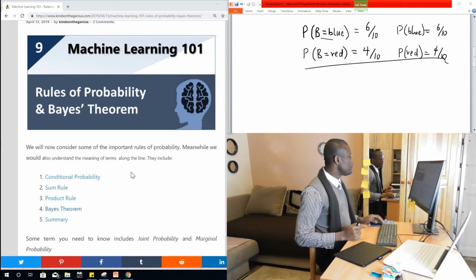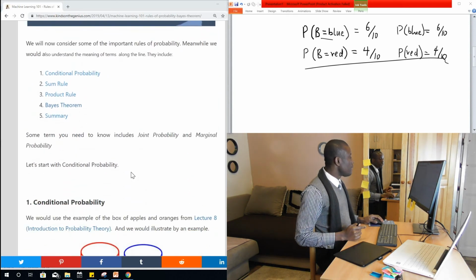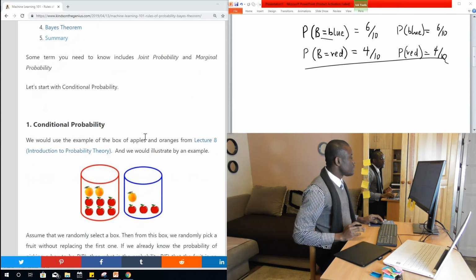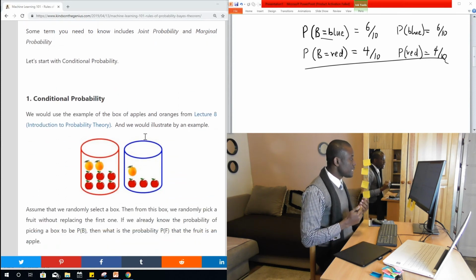All right. There are 3 terms we need to know: joint probability, marginal probability, and conditional probability. Let's start with conditional probability. Let's also use the box of oranges and apples from lecture 8, from the previous lecture.